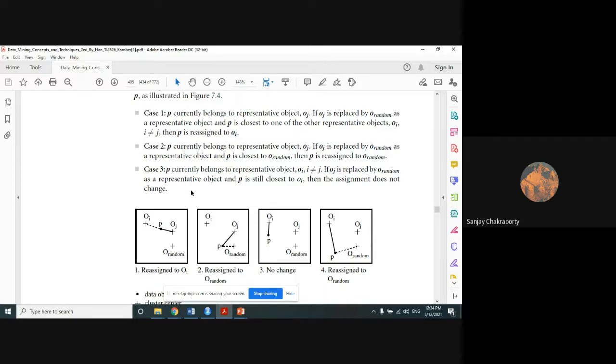Case 3 কি বলছে? P currently belongs to object OI. P OI object এর কাছে belong করছে। এখানে existing belongness এখানে আছে OI. I not equals to J. If OJ is replaced by O random as a representative object, এবং P is still closest to OI, মানে রিপ্লেস করার পরও দেখা যাচ্ছে P টা OI থেকেই ক্লোজেস্ট হচ্ছে, মানে OI থেকে ওর মিনিমাম ডিসটেন্স হচ্ছে, then the assignment does not change. So এখানে অ্যাসাইনমেন্টটা চেঞ্জ হওয়ার কোনো জায়গা নেই, বিকজ P is closest to OI. But here in this case we have to calculate the distance from the new O random with the existing OI.